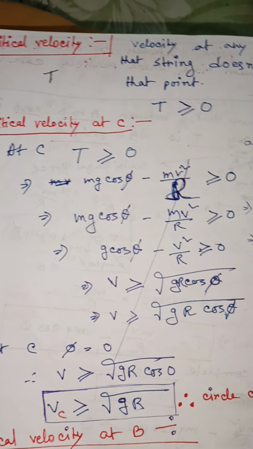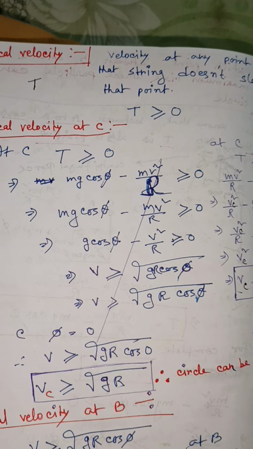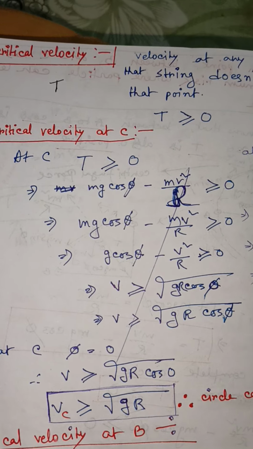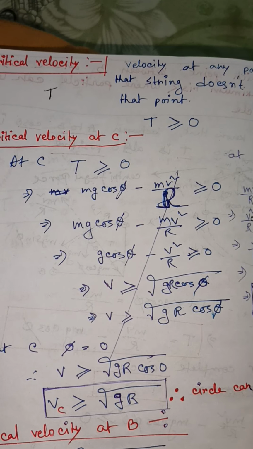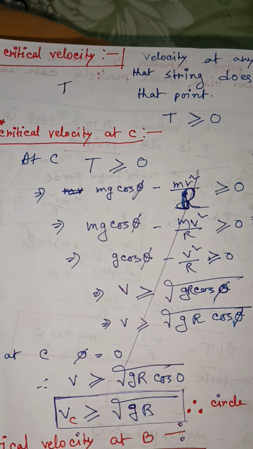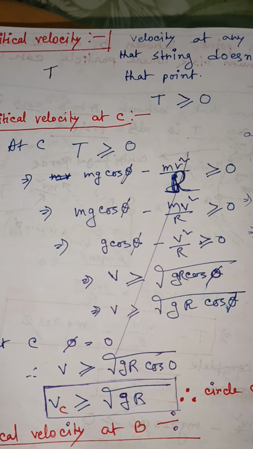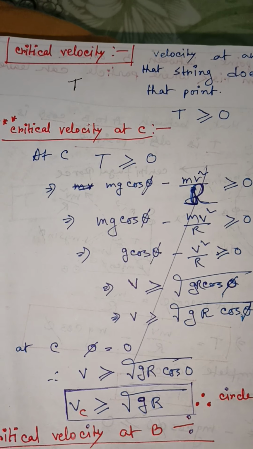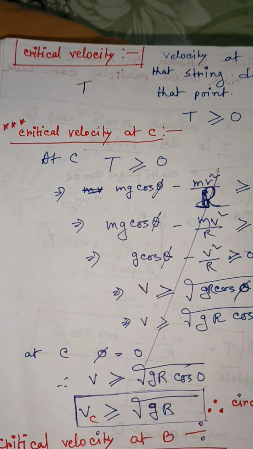If the velocity at point C equals root over GR or is greater than root over GR, then the string at point C never slacks. We already discussed that if tension is 0 at point C, then the circle is complete. But critical velocity is not the velocity for completing the circle.